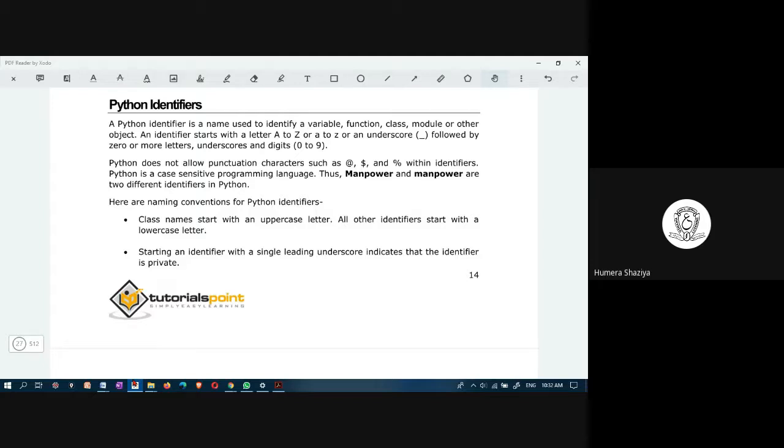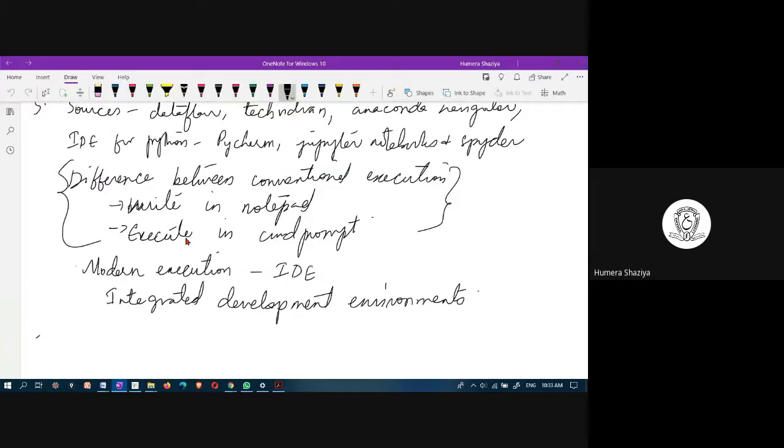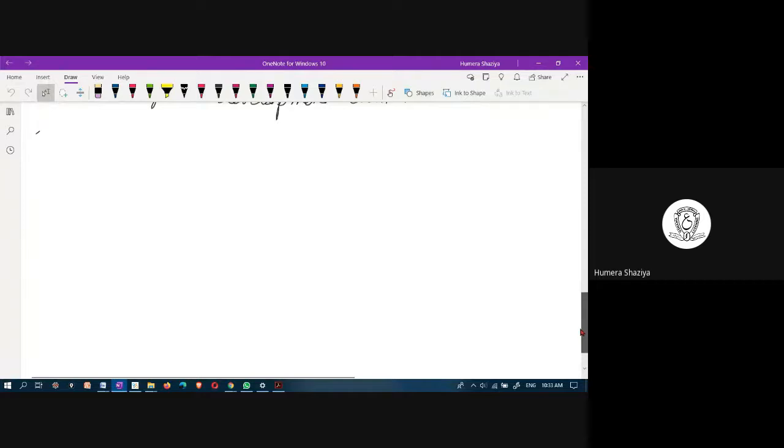Just keep it in mind that there are several ways to execute Python programs. Primarily conventional methods or IDE methods. To do the conventional method, you have to install Python 3.9.5, and that is known as the Python interpreter.